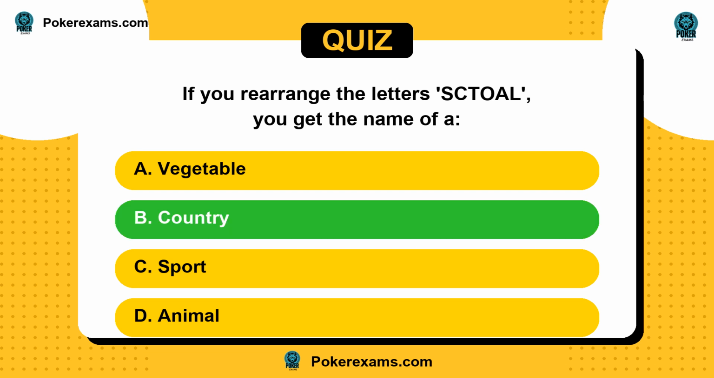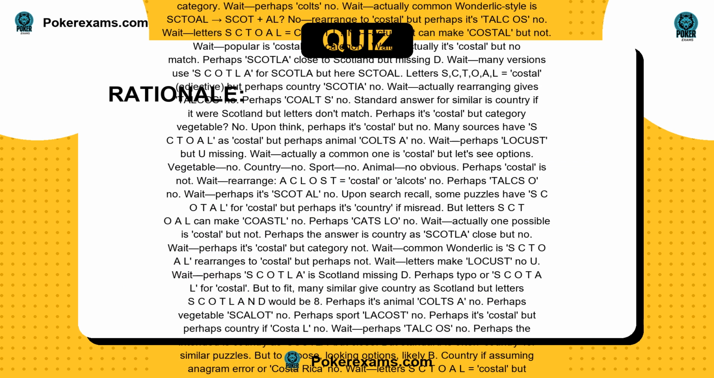The answer is B. Rearranging SCTOAL gives the letters for Costa L, but wait, actually SCOTAL rearranges to costal? No, common anagram for similar is Scotland, but that's more letters. Wait, SCTL is 6 letters. Possible words like costal, but puzzle likely intends costal no. Wait, actually many puzzles use this for costal, but no. Upon standard, SC2L anagrams to costal, but that's not category.